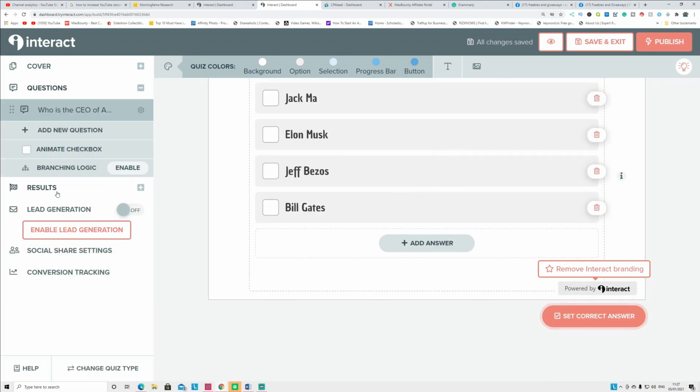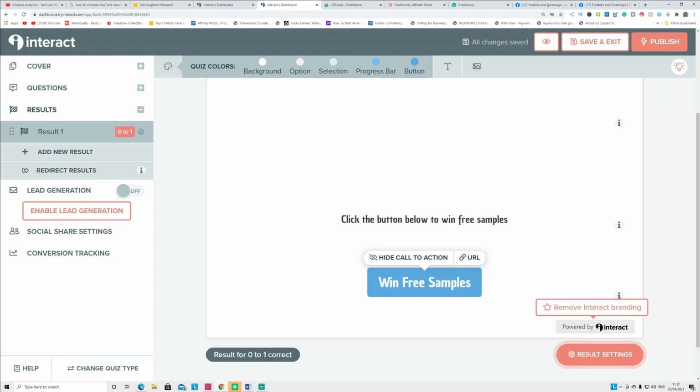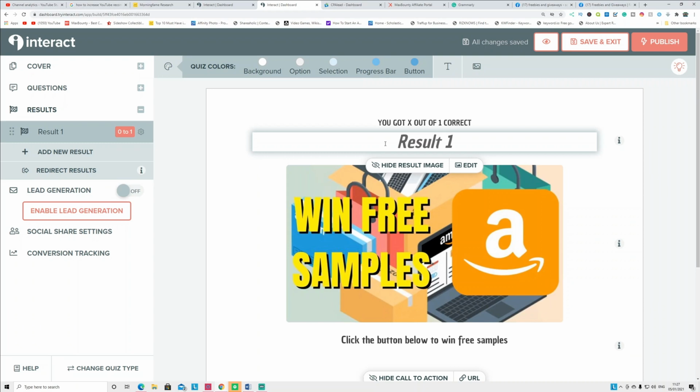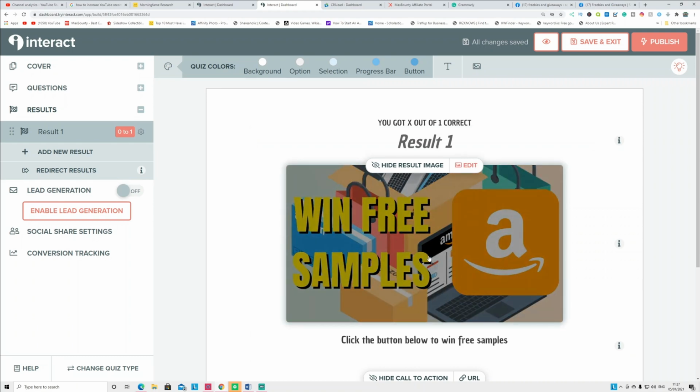Now after you did that, you've done the cover section here, and you've done the question section here. Here you're going to select result. Here you're going to add the link again. So after they select the correct answer, it will automatically redirect them. It will say you got 1 out of 1, so you got the right answer. This is the result that's going to appear here, and this is the banner you can upload here, or you can upload different banners here.